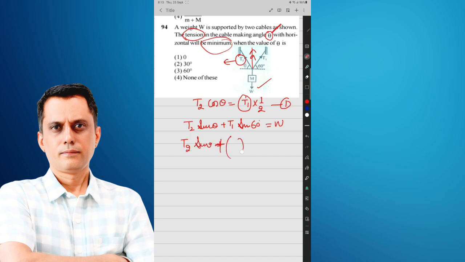and plus T1 sin 60, which is root 3 by 2, and that is equal to the weight. And what is the value of T1? T1 equals 2 T2 cos theta. T1 का वैल्यू सेकेंड इक्वेशन में हमने पुट कर दिया. T2 का वैल्यू, what is the value of T2? T2 कॉमन ले लेते हैं, तो T2 into (sin theta plus root 3 cos theta)